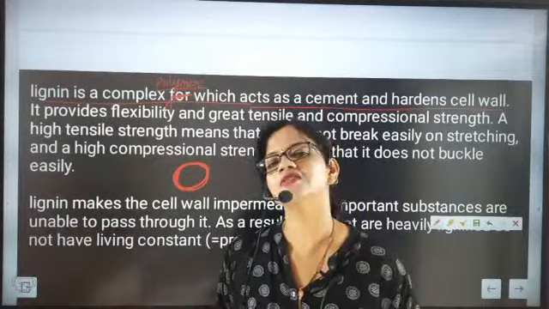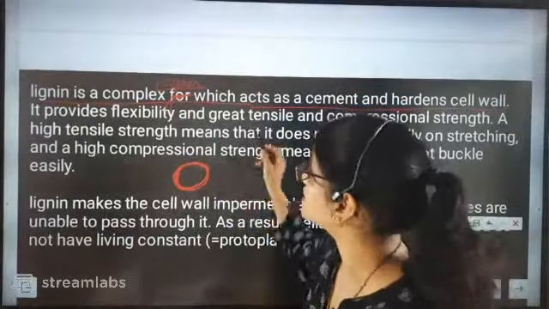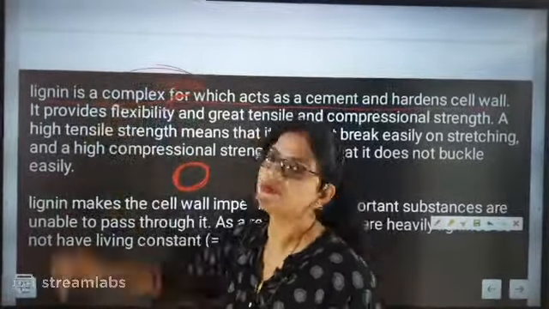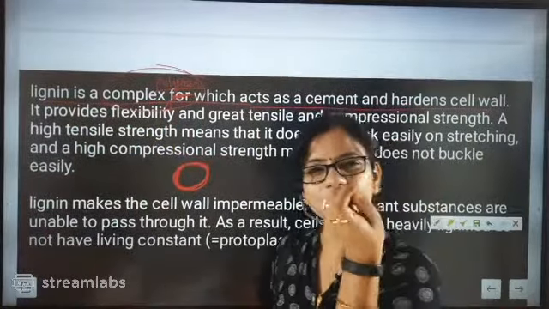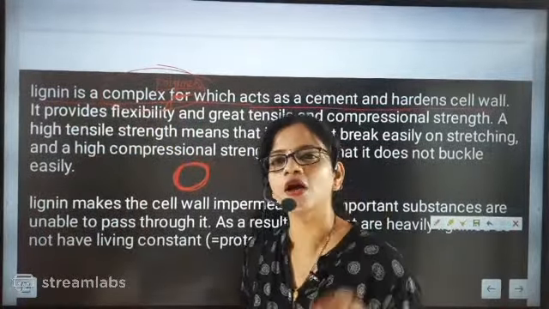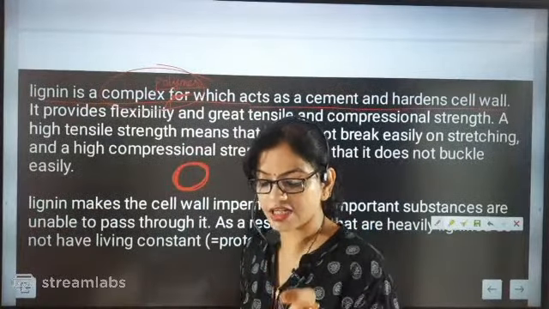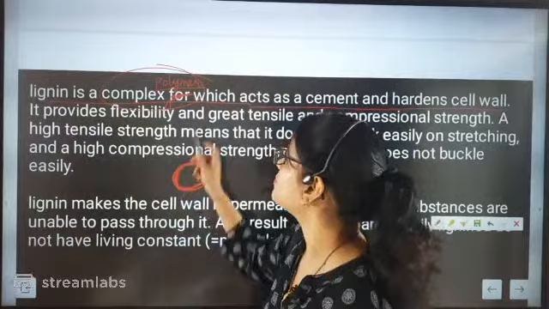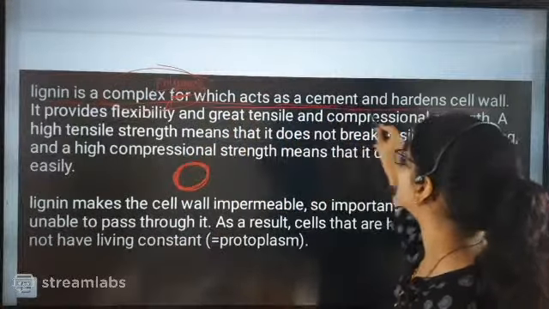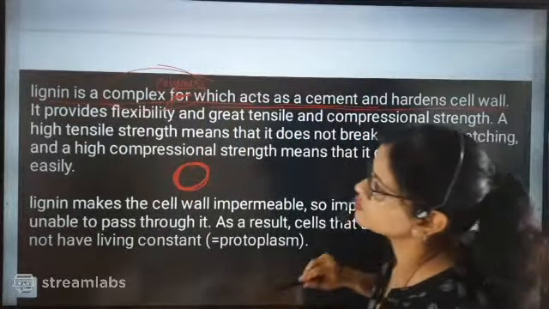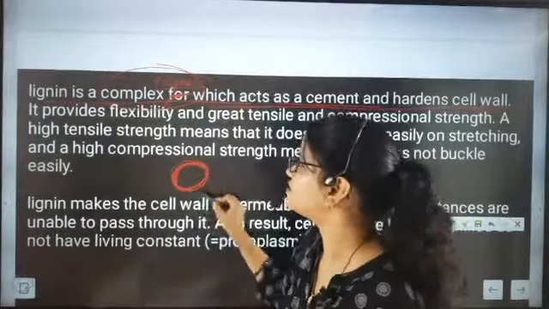If somebody asks what lignin is, you will say that it is a complex polymer, a complex content that is present inside the plant, and it will not be localized to only one area. This lignin is present inside the plant, acting as cement and hardening the cell wall.